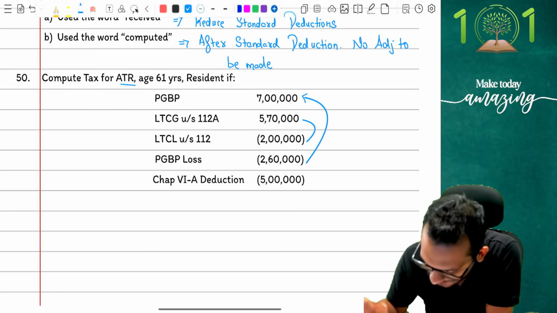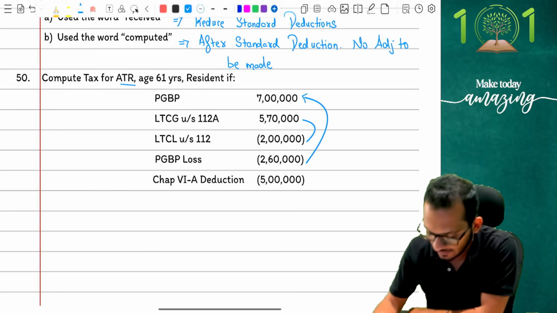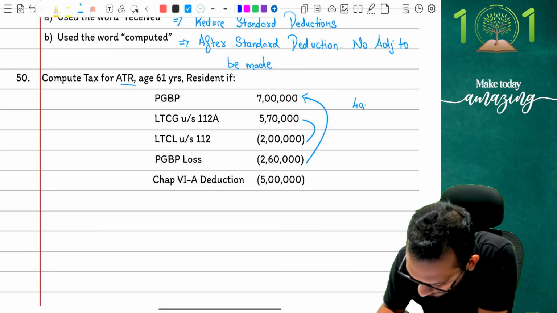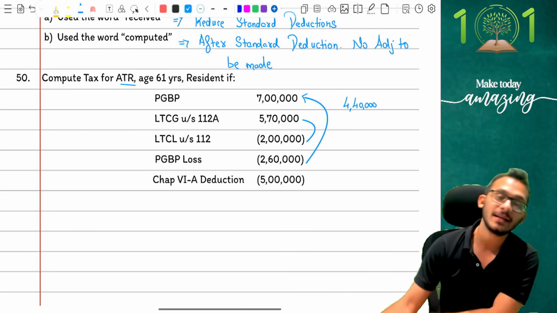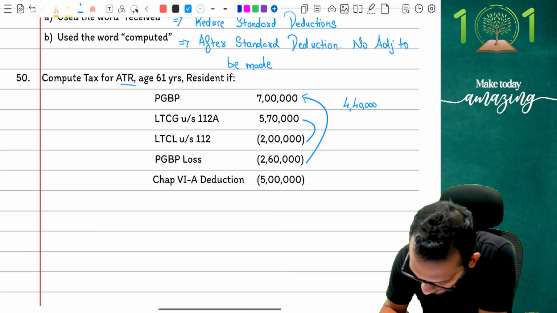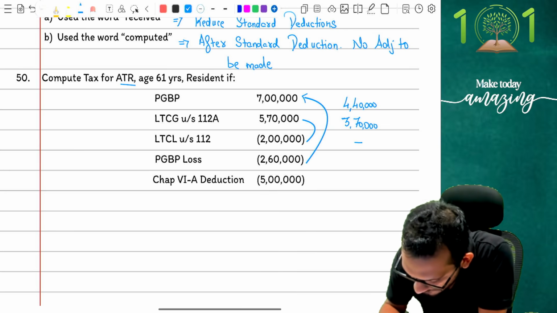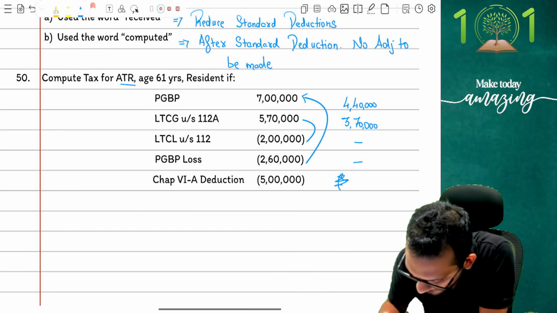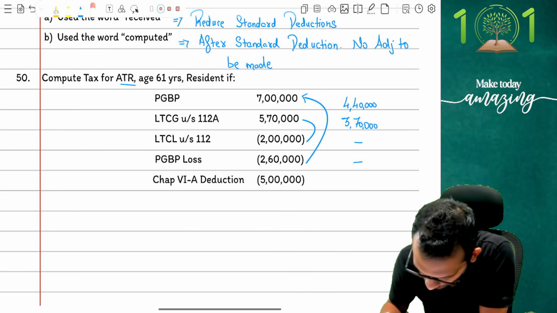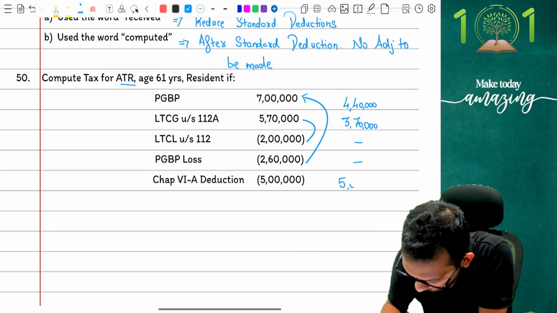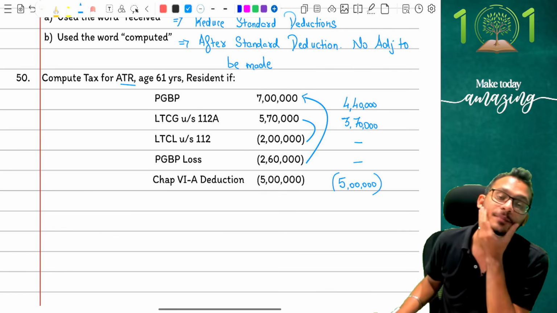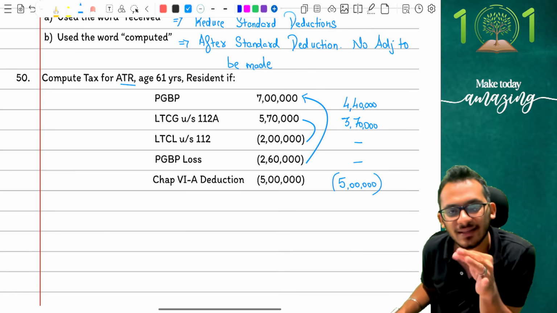Which means I now have a computation number. My 7 lakhs is getting set off against 2 lakh 60, giving me an answer of 4 lakh 40,000. Adjustment here will become 3 lakh 70,000. This has gone, this has gone. Left of Chapter 6A reduction of 5 lakh rupees, and that's what the answer is. Clear with me, my friends? Any doubts on this part?